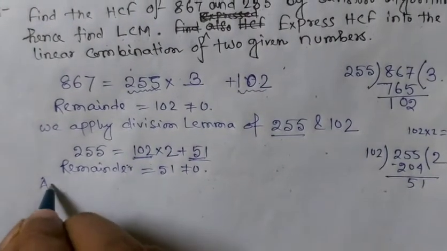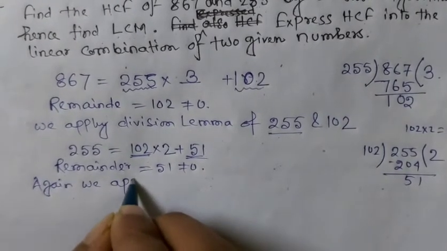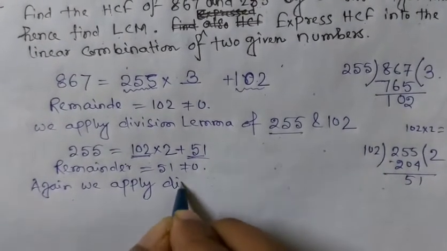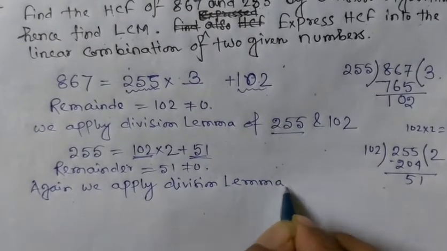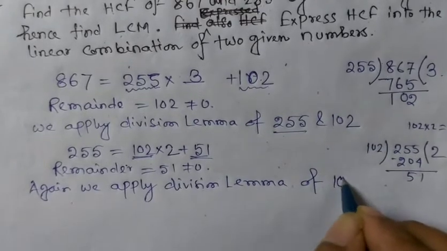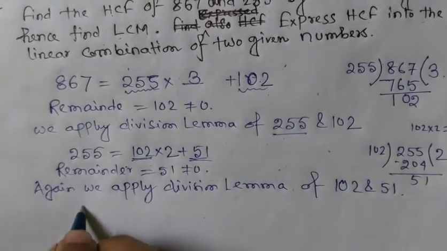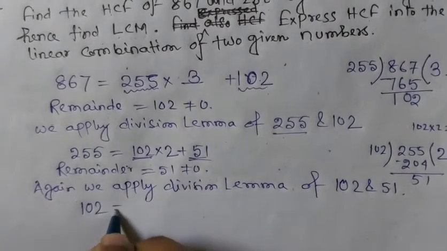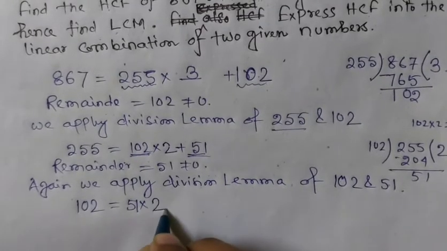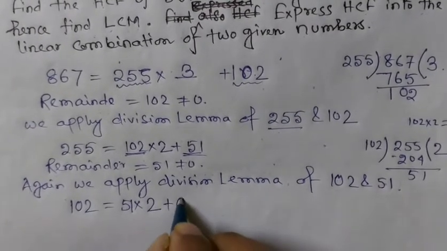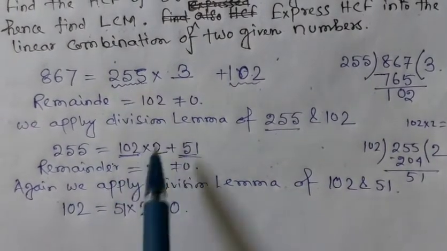So again we apply the division lemma to 102 and 51. Okay, so 102 is the larger number, so 102 can be expressed as 51 multiplied by 2, which is 102, and the remainder is 0. So in the third stage, this is the first one, second one, and third one.